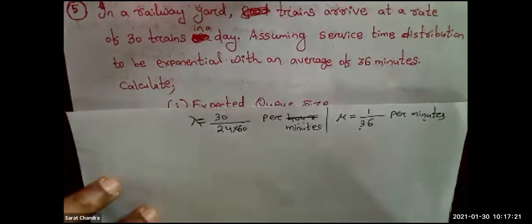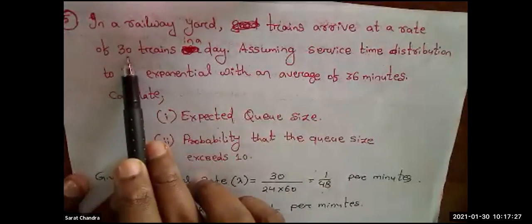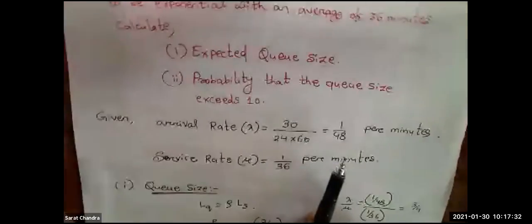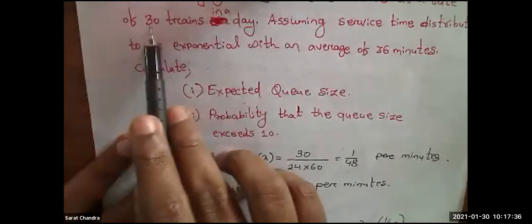Okay. Once again, I am telling what I have done here. In a railway yard, the trains arrive at a rate of 30 trains in a day. So arrive means it will be arrival rate. Arrival rate is nothing but lambda. How many trains? 30 trains.